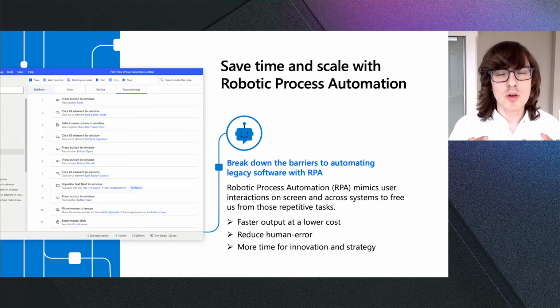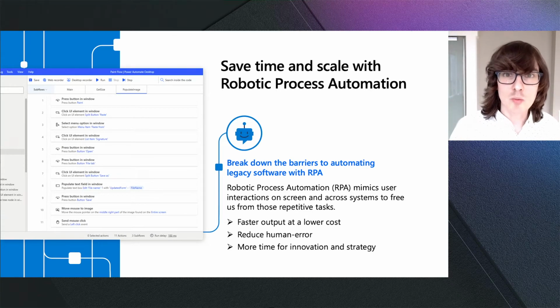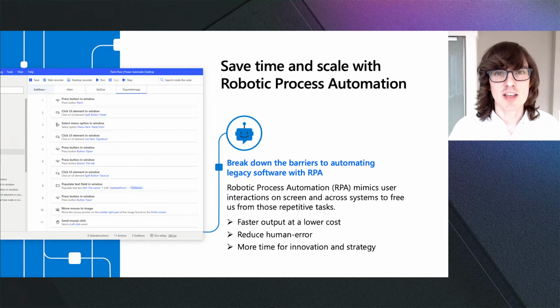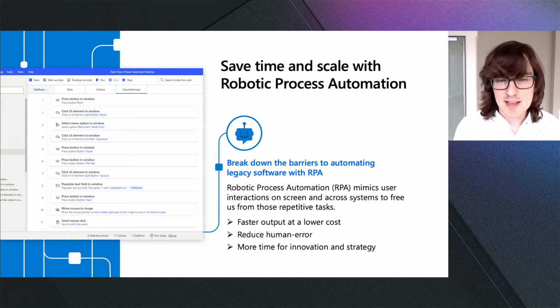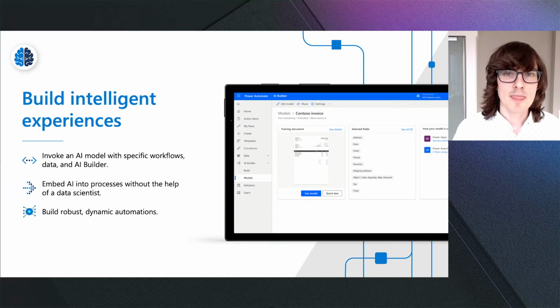Diving into these more specifically, RPA is leveraging the interactions with the user interface that a person would normally do by copying those same interactions with a software bot. This bot, once you've taught it what to do, can repeat that same process over and over again. And what's great about this is it works with any application that you can use. So if you're using modern or legacy applications like SAP, a terminal server, green screens, Java applications, old web applications, Win32 applications, all of those are possible to automate using Power Automate Desktop, which is our RPA client that runs on Windows.